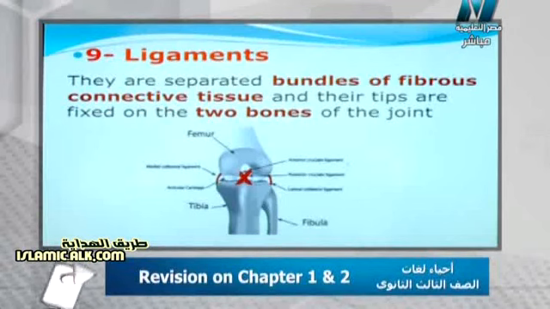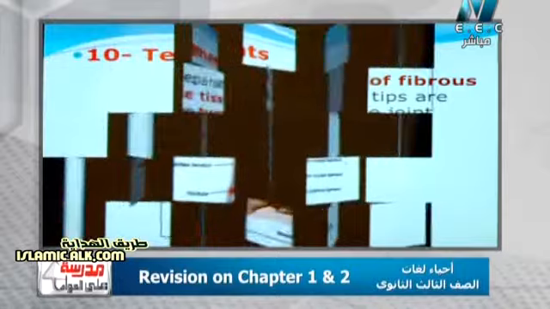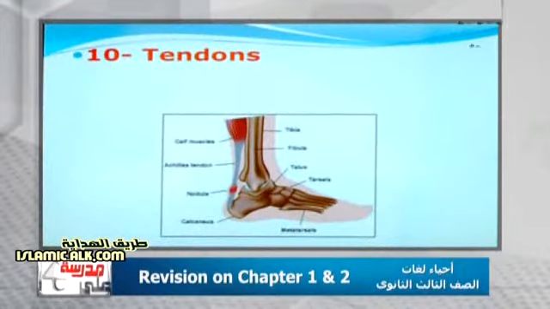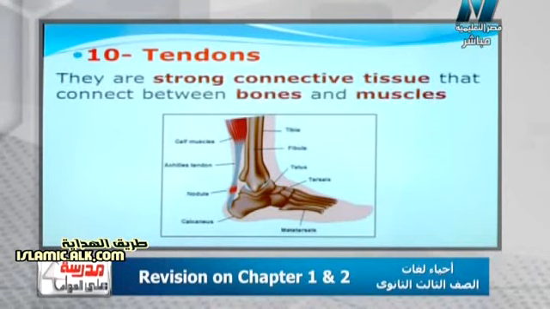That reminds us of the next question, which asks: what about the tendons? Tendons, actually, are a kind of strong connective tissue responsible for attachment between two different things: number one, the bones, and number two, the muscles, like the Achilles tendon, which connects the gastrocnemius muscle and the heel bone. Of course, the Achilles tendon facilitates the contraction of the muscle and also allows the movement of the ankle part of the foot.